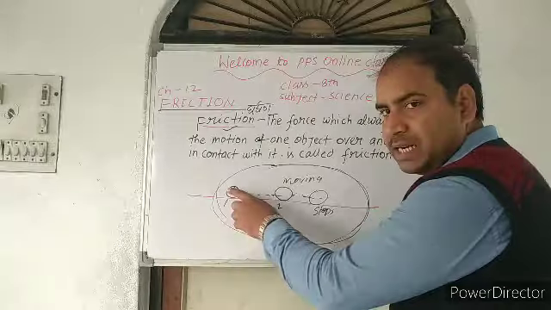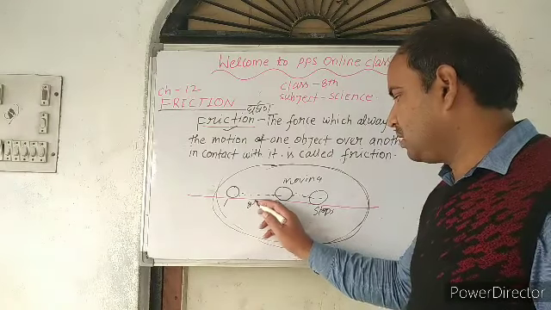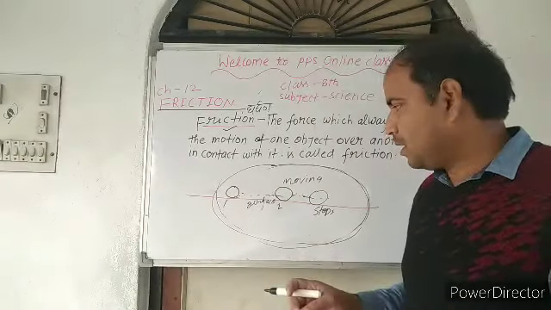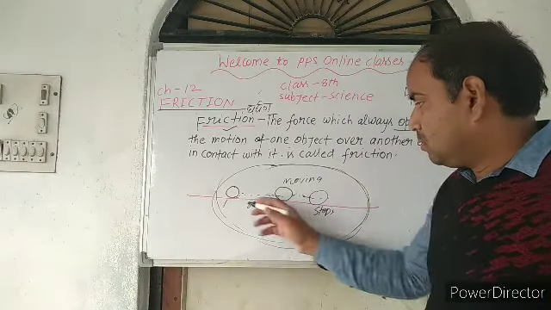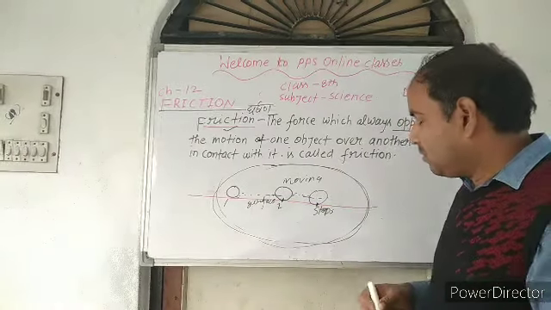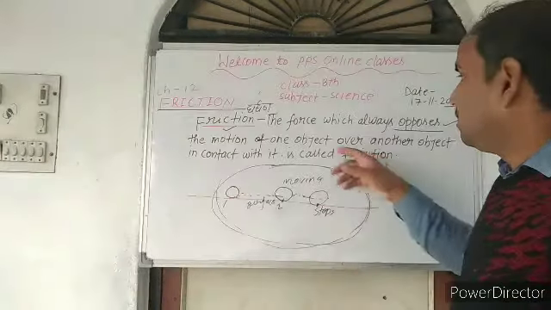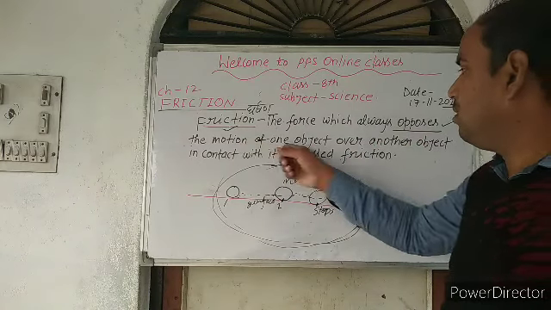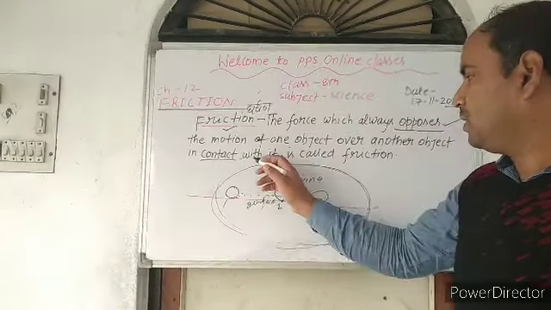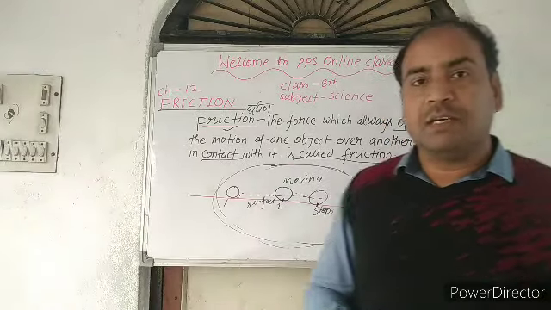इसका मतलब ये बॉल जब रोल कर रही थी, तो ये जो सरफेस में जो ग्राउंड का सरफेस है, surface of the ground, okay, and the surface of the ball were in contact, okay, to each other. So this contact of the force is required. Contact of the force opposes the motion. So the force which always opposes the motion of one object over another object in contact with it is called friction. So this is the overall phenomenon about friction.